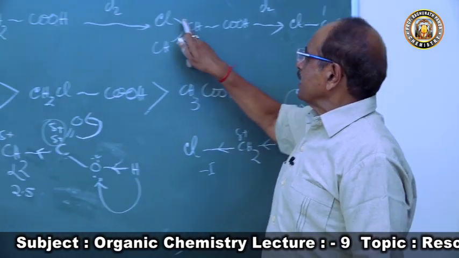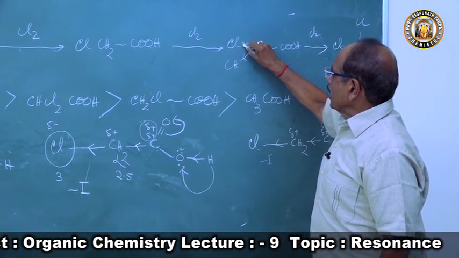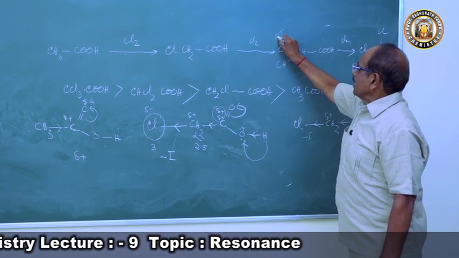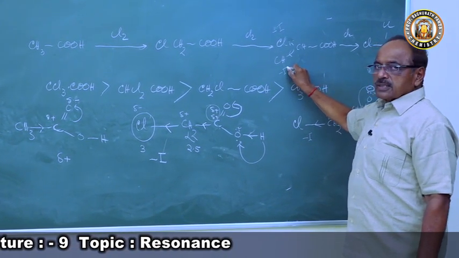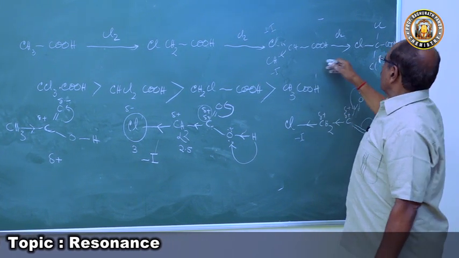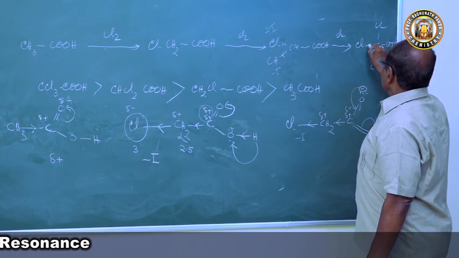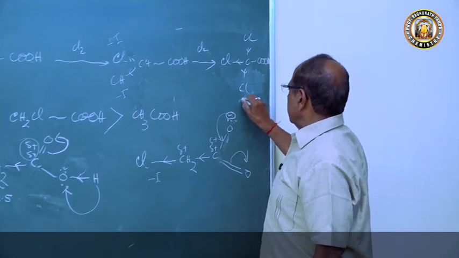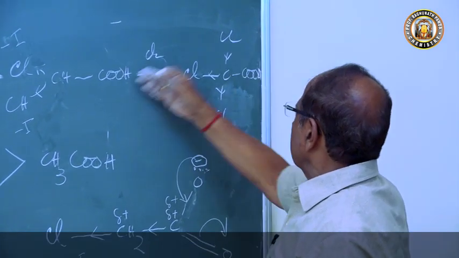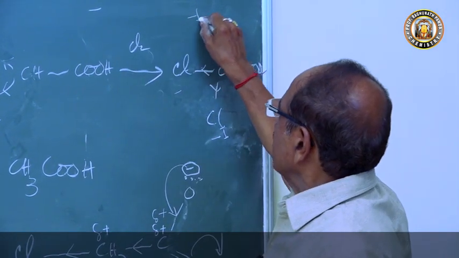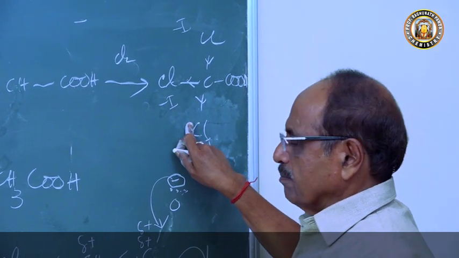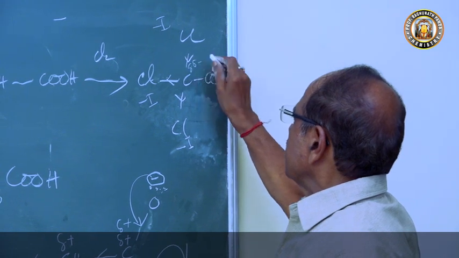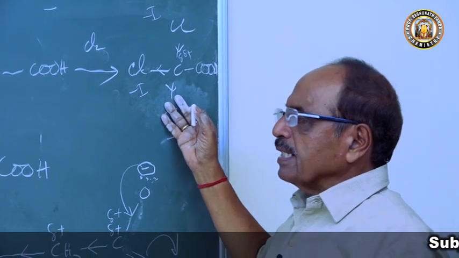If you come to dichloroacetic acid, there are 2 chlorine atoms. So the minus I effect is twice, so the delocalization is more. And if you come to trichloroacetic acid, there is a minus I effect increasing, so the positive charge density is increasing here, which promotes the delocalization.